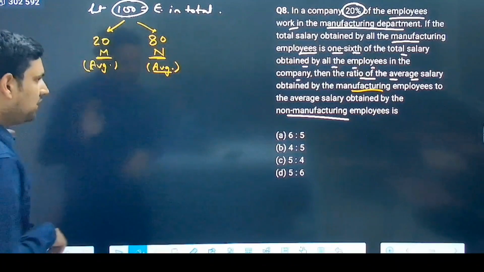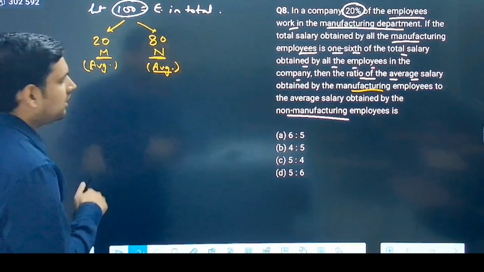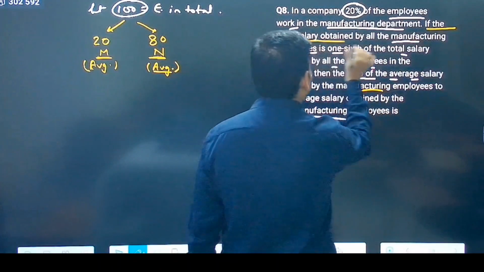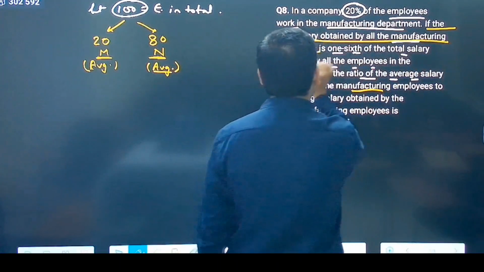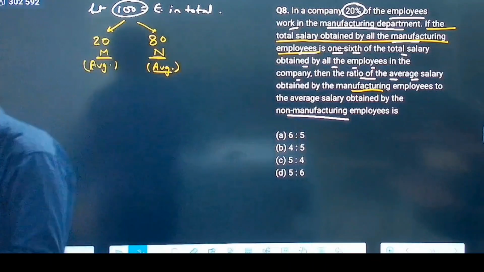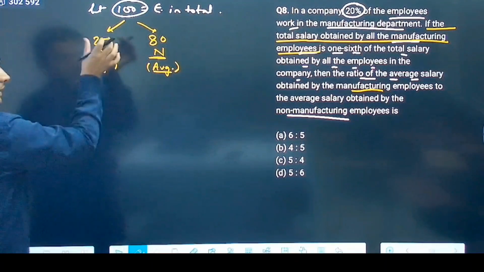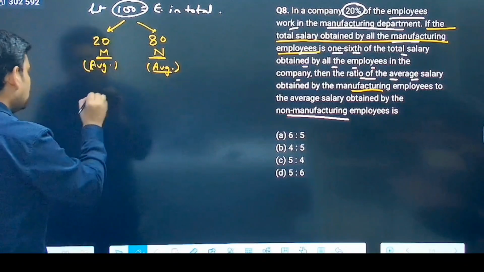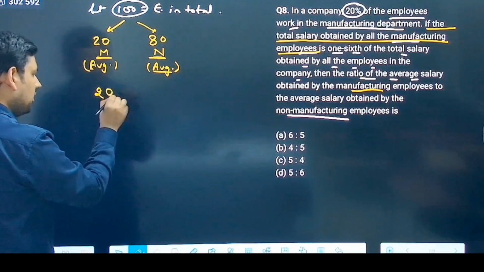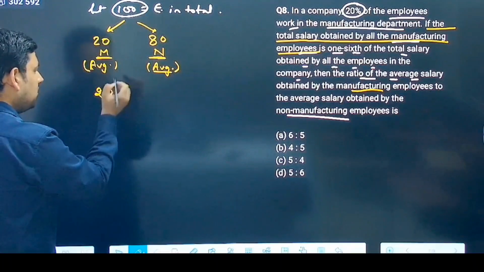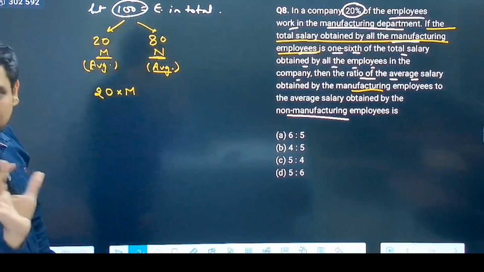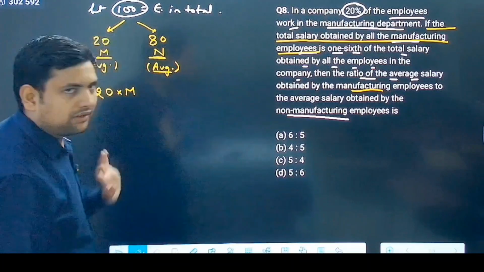Now, the first case scenario. Only one equation I have to write. It says the total salary obtained by all manufacturing employees. What is the total salary obtained by all manufacturing employees? 20 employees, M is their average salary. That means total is 20M. Can you feel this? 20 into M, average into number, or number into average, whatever you want to write. Now, next.